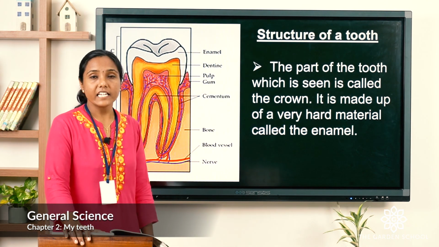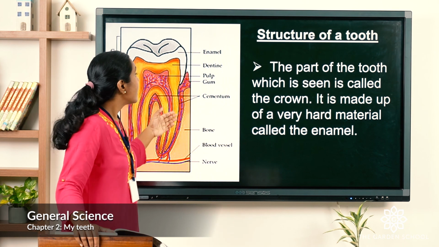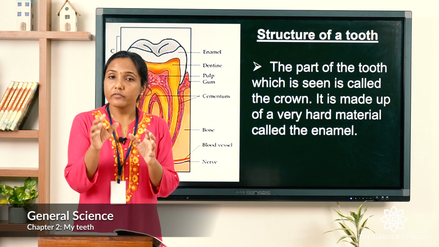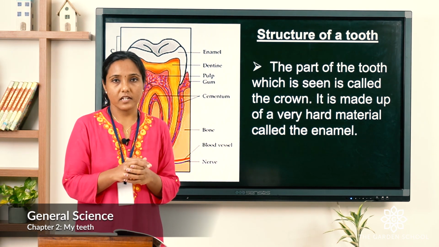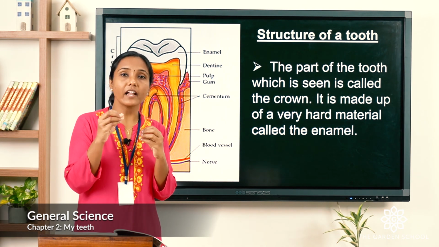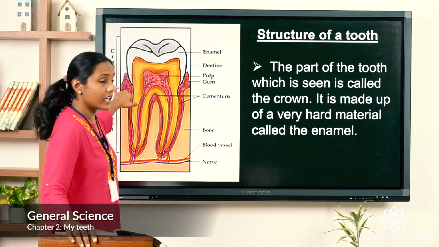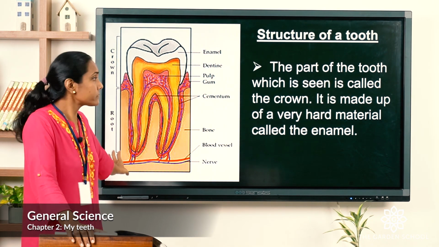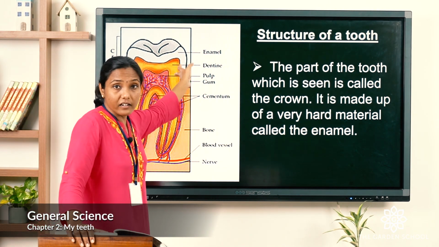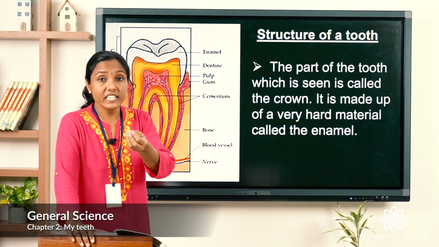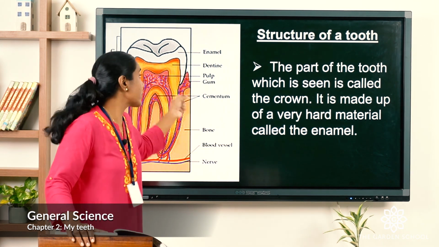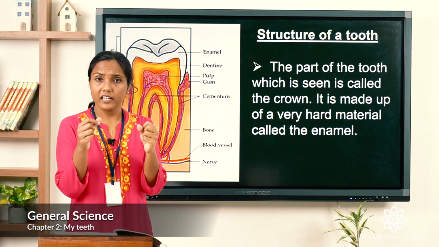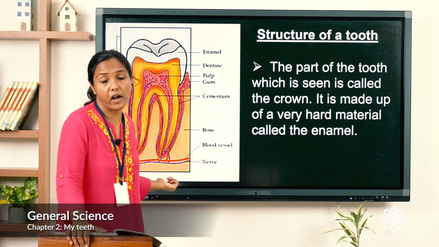So let's see the structure of the tooth. We can see here the body of the tooth is divided into 2 parts. We have the top part as the crown and the bottom part as the root. The front part of the tooth which is seen, we call it the crown, and the down part which is not seen, it's fixed and hidden. That's the root part of the tooth.